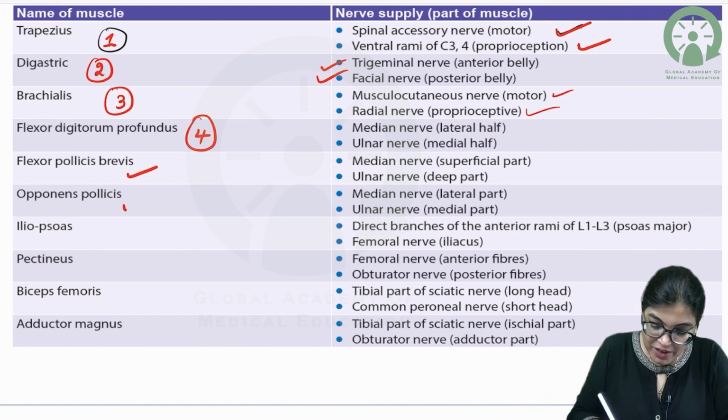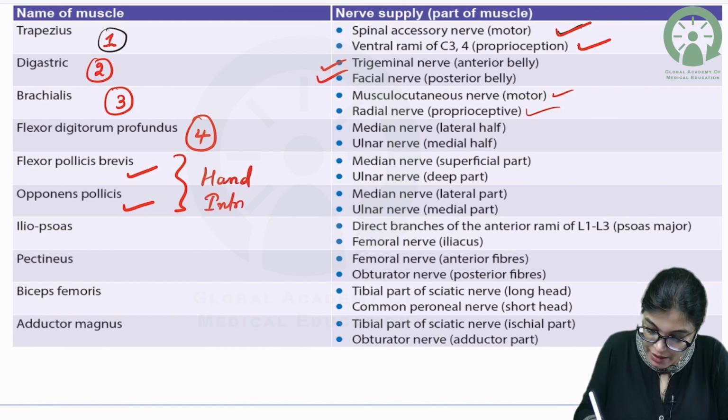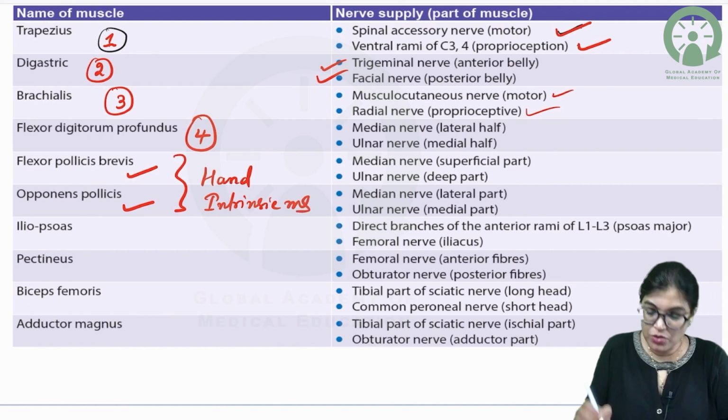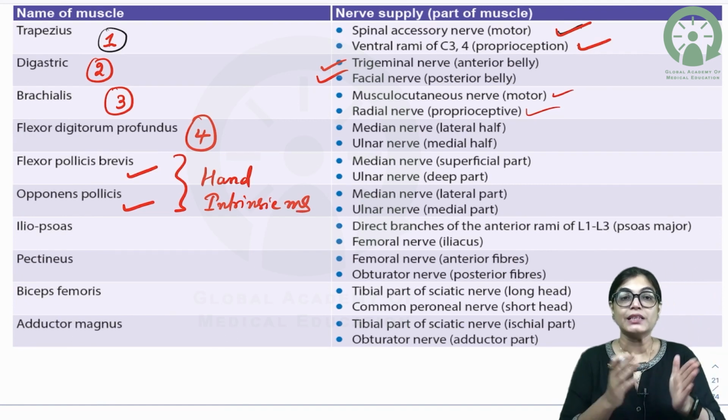Flexor pollicis brevis and opponens pollicis, these are the two muscles of the hand. These are the two intrinsic muscles. They are hand intrinsic muscles. So please note down these two muscles of the thenar region.